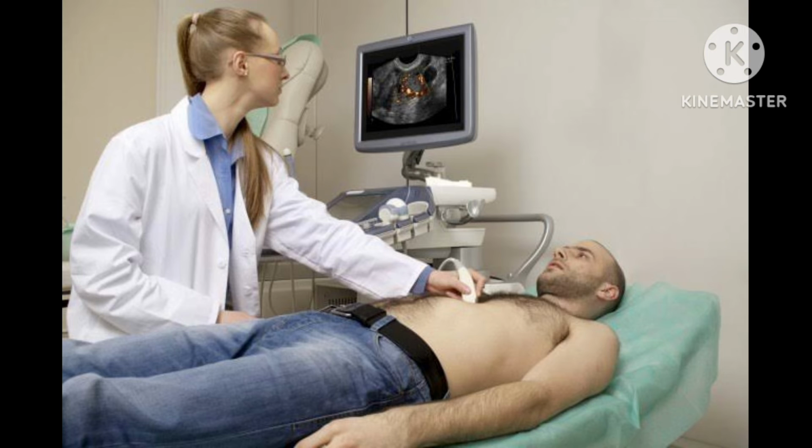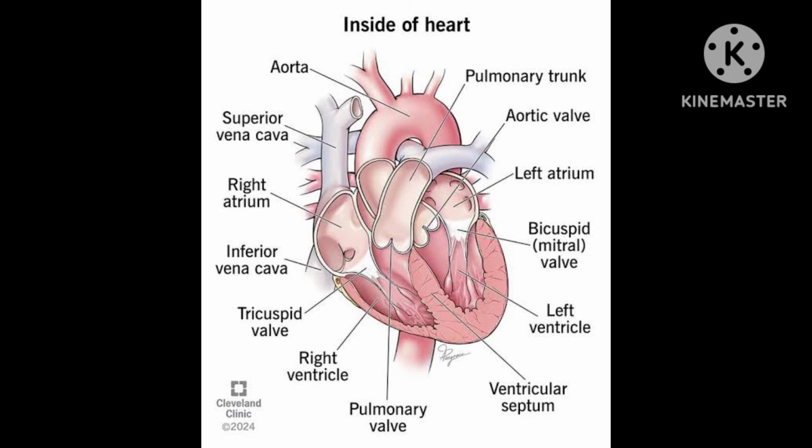In this process, we get moving diagram, moving picture of heart. 2D echo test is done. What is 2D echo test? What does D mean here? D means dimension.